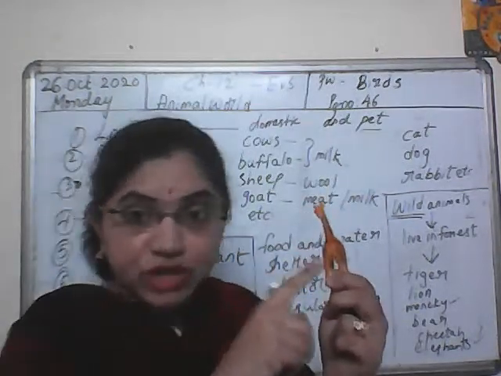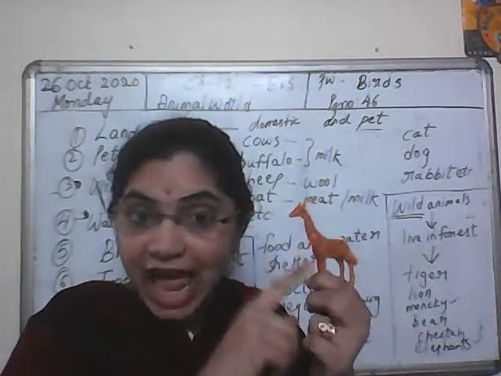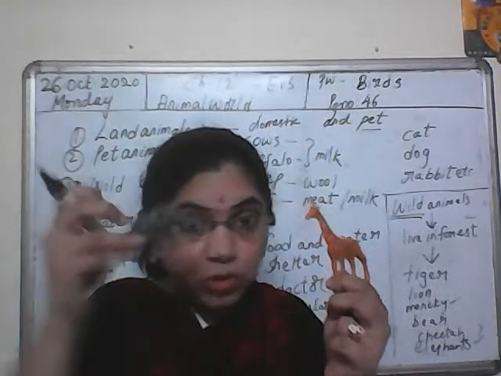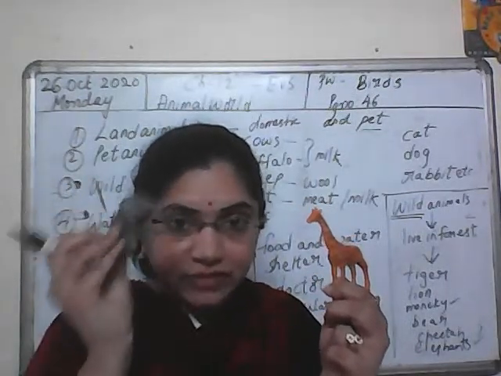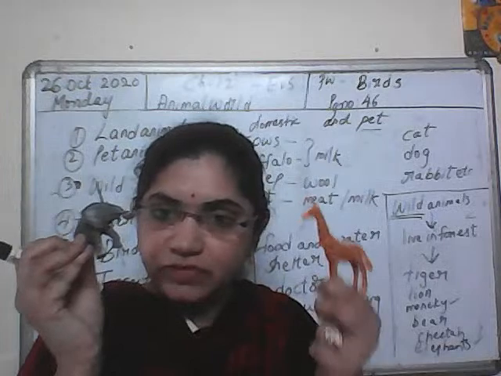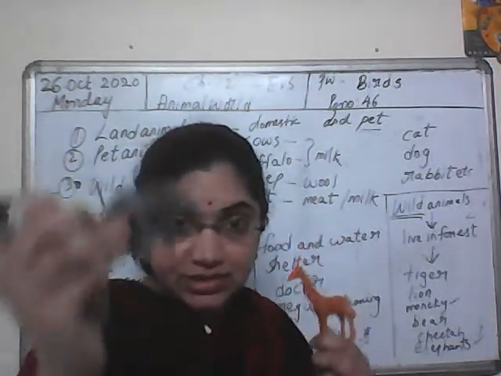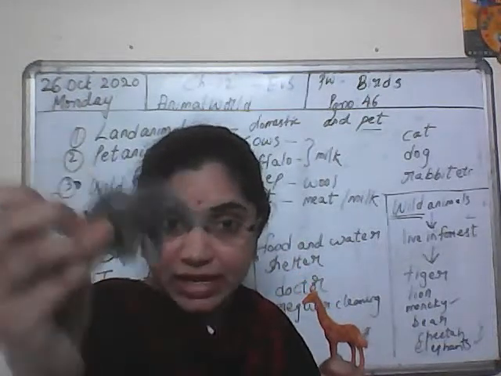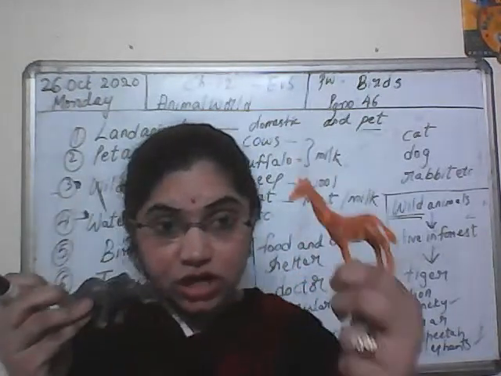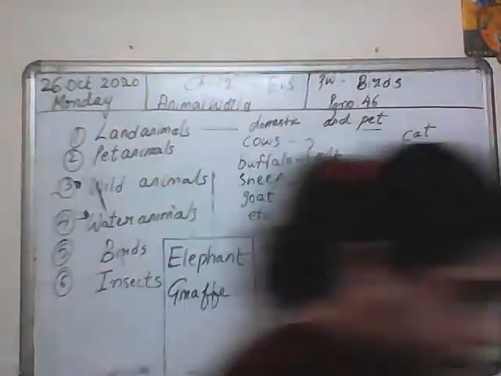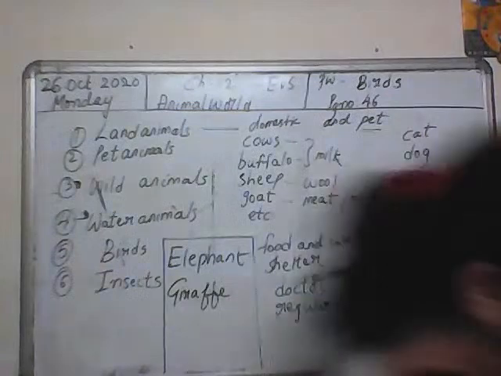So the giraffe is the tallest land animal, and both are wild animals. Even elephant is a wild animal, giraffe is also a wild animal, and both live on land. This is the biggest land animal, and this is the tallest land animal. Now let's go to birds. Next topic is birds.